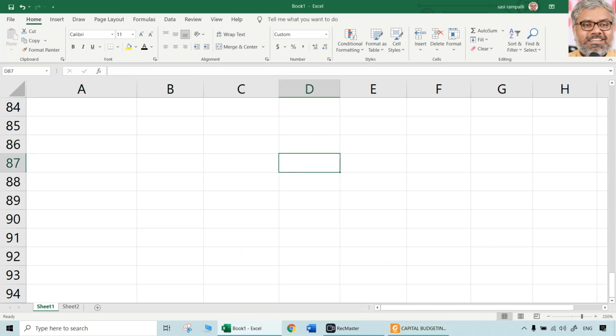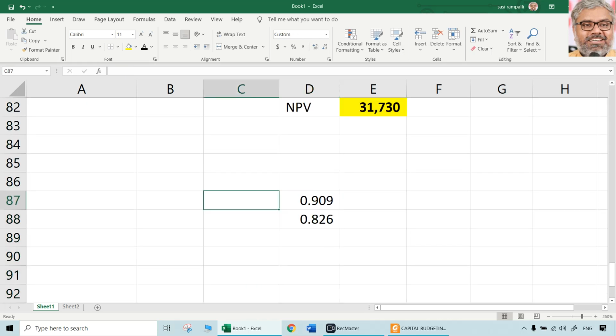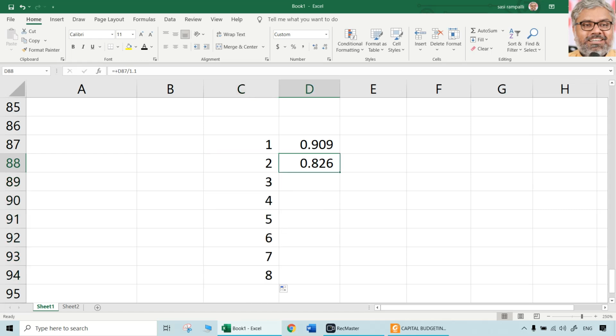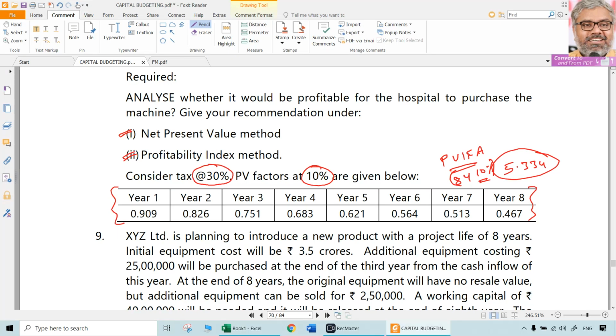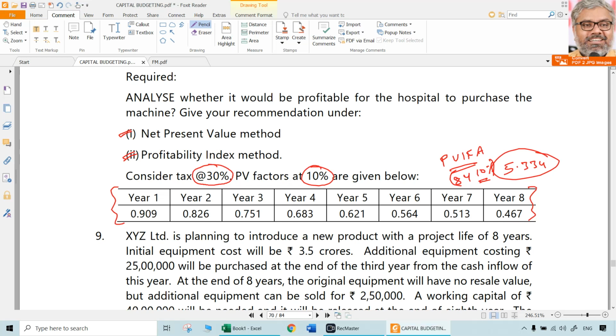You don't need to do that, but I'm just checking so that the calculations are correct. 10%, right? 1 divided by 1.1, that divided by 1.1, years 1, 2, 3, 4, 5, 6, 7, 8. You don't need to do this, only for checking. Yeah, 5.334335, that's okay. 5.334 is the PVIFA.